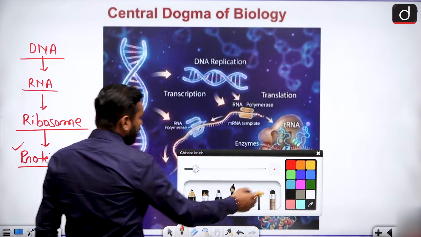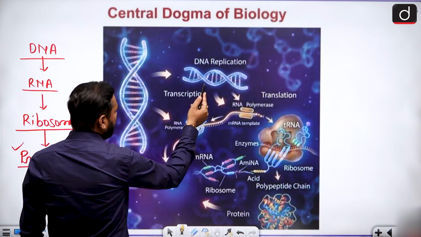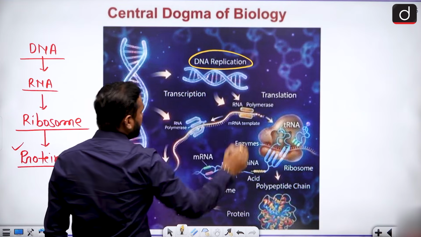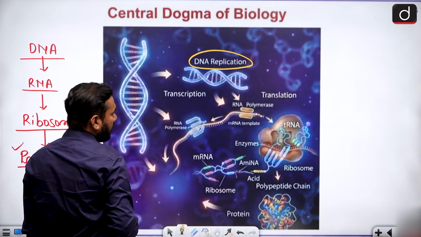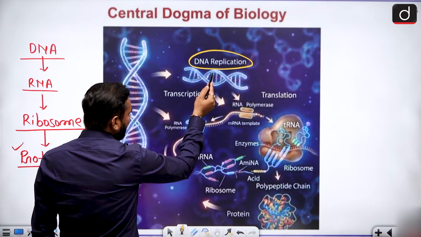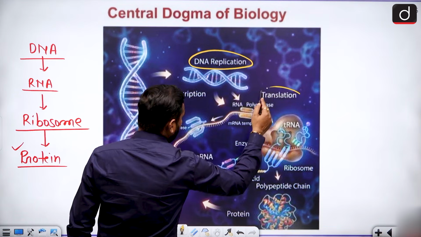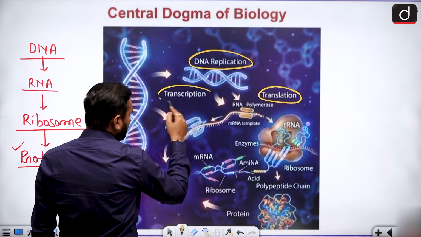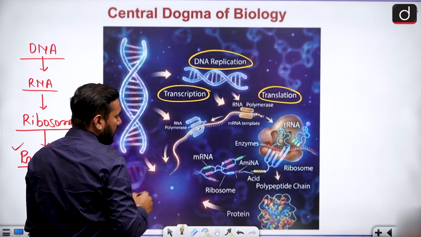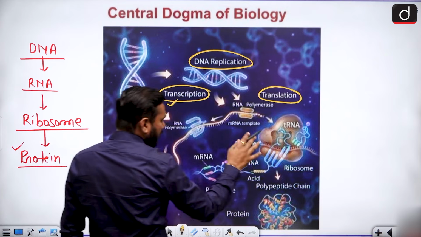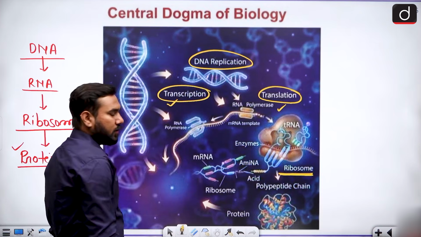You can see the structure. So this is your DNA, and when DNA makes its copy, there is replication. Replication means making copies of DNA. And when this DNA sends a message for protein formation, there are the transcription and translation processes. When DNA gives the information in the form of RNA, this is known as transcription. And when protein is made by the ribosome, this is called translation.